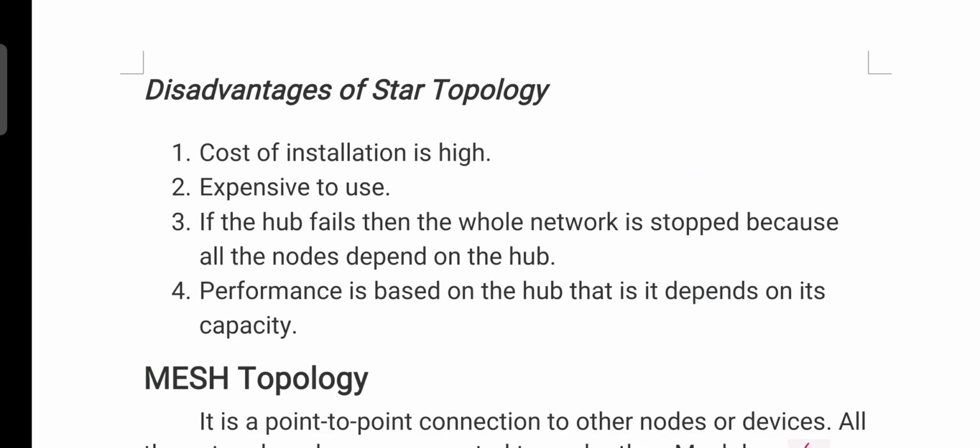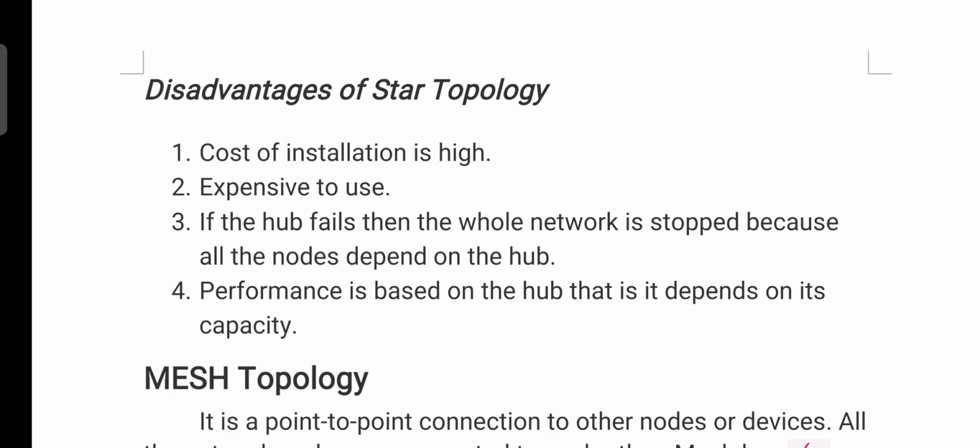Next one, disadvantages of star topology. Cost of installation is high because we need an individual cable for connecting all the systems. We can't use a common cable to connect all the systems to the hub. Every system connects separately to the hub with the help of cables. That's why they mention that cost of installation is high. Expensive to use.